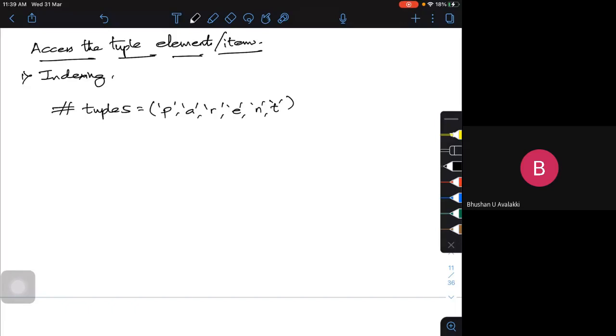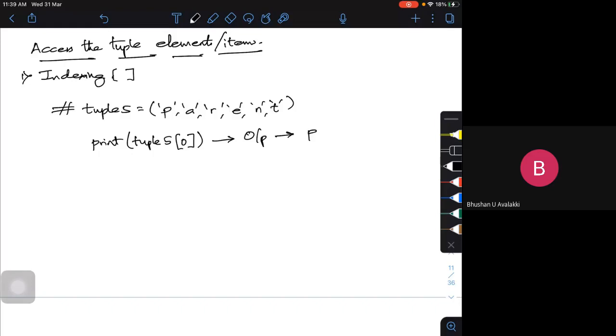Suppose let me print this tuple 5. As I told, indexing is done with the square bracket. So if I try to index tuple 5 at 0, what should be my output? My output will be P.